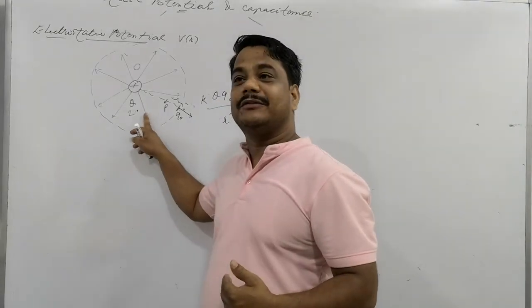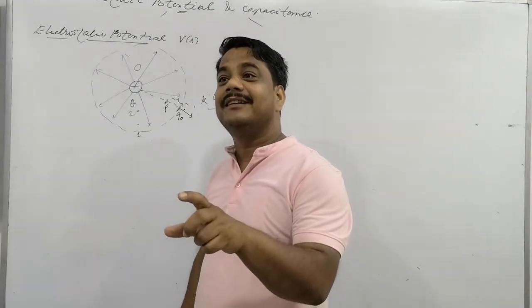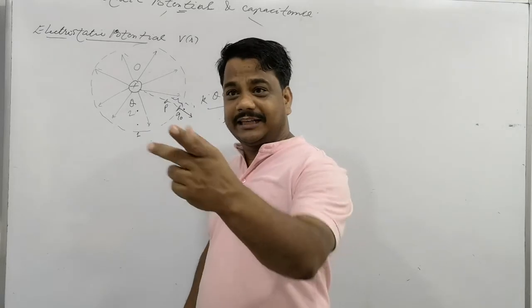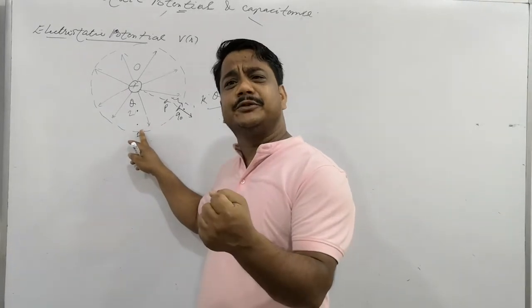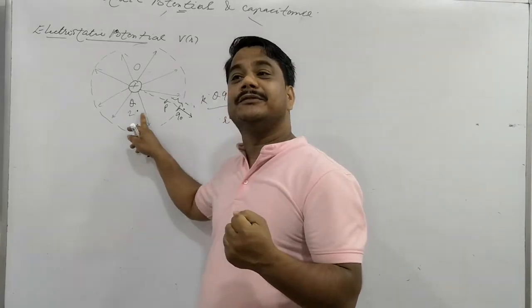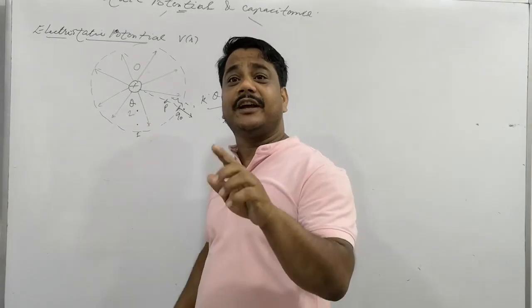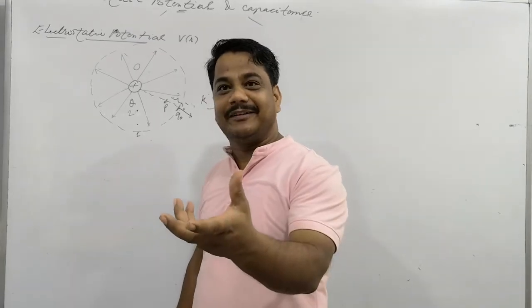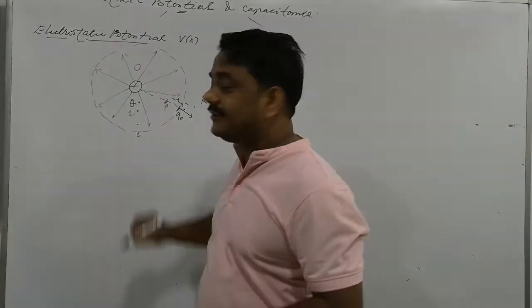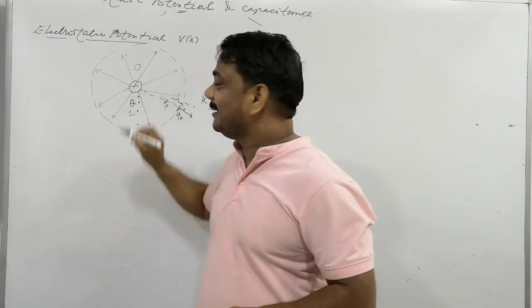Unequal. Why? At what point, where the charge is to be set, does more work need to be done? Point 2. Means more potential at point 2. Point 2 has more potential than point 1, and here more potential at point 3, and here more potential at point 4.